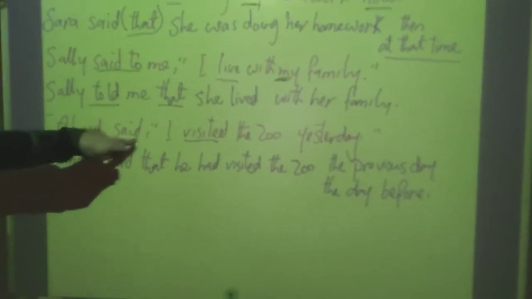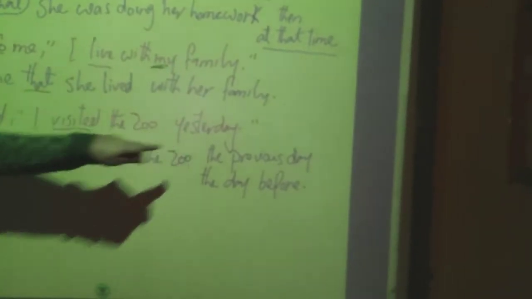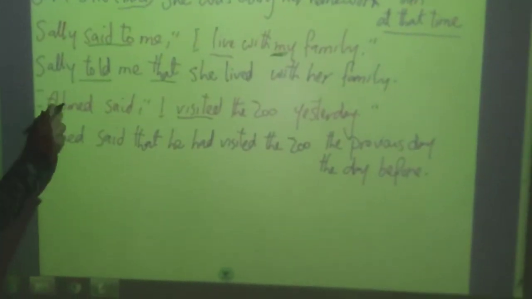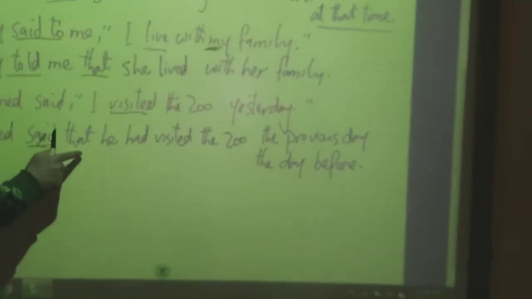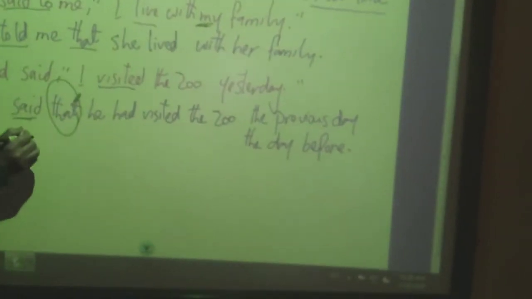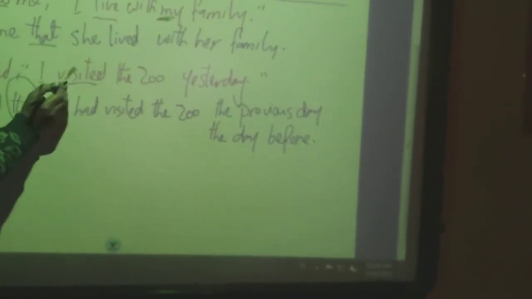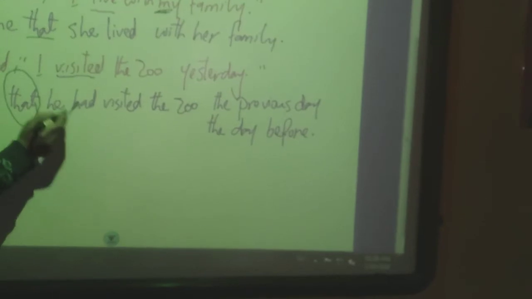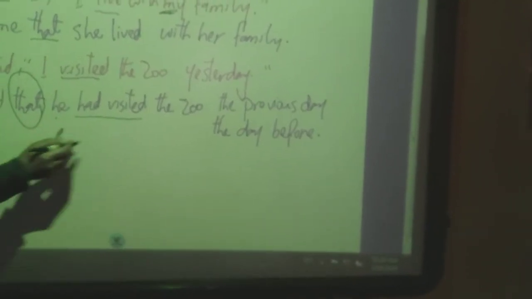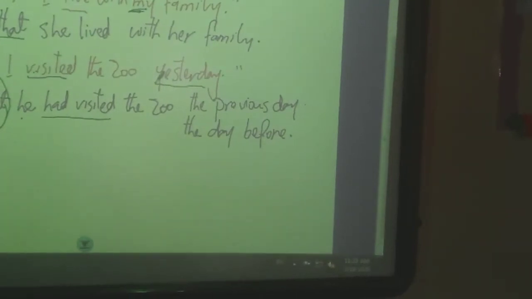Ahmed said, I visited the zoo yesterday. Here it would be Ahmed said, then we use that or not. He, we change the past into the past perfect. So visited will be had visited the zoo, and yesterday will be the previous day or the day before.